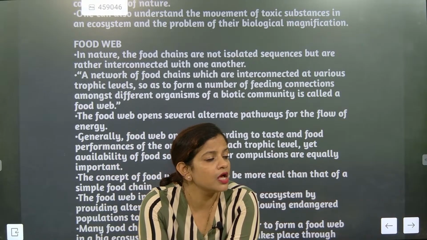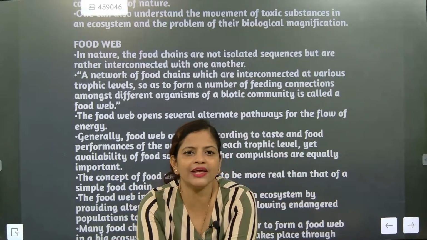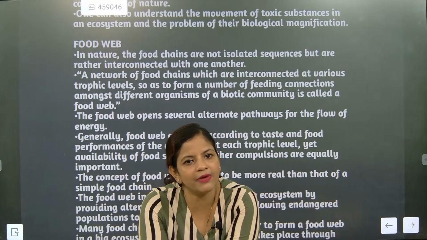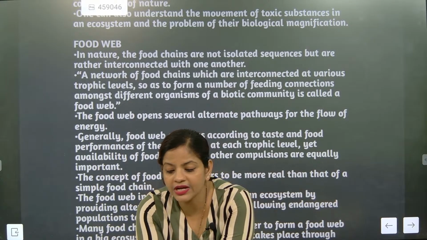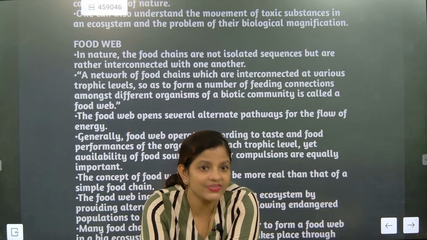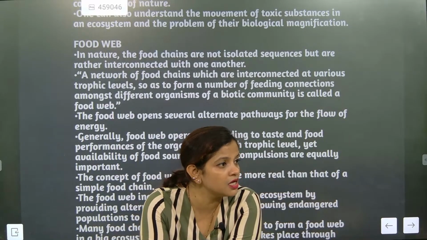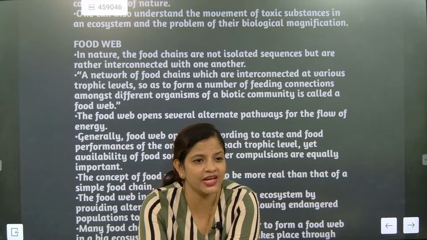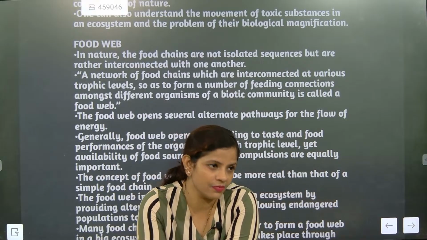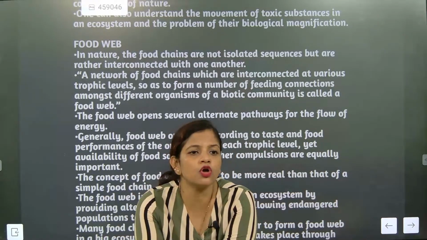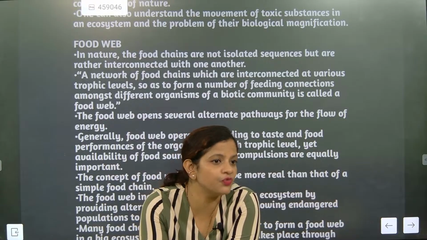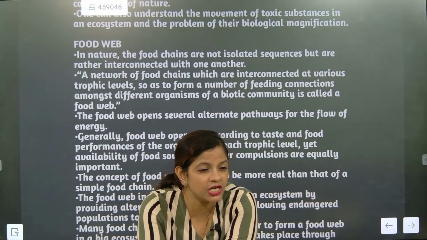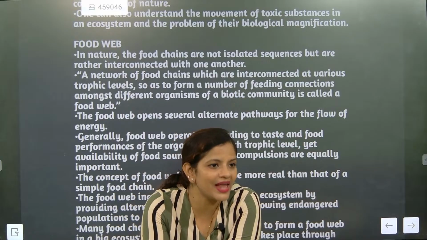So that means we can interconnect. Like carrot and radish are not only eaten by rabbit. Correct? They can be eaten by humans also, and by other herbivorous organisms. So the interconnection of food chains makes a food web. Understood? So which one is more complex? The complex structure is the food web, where the energy transportation and energy flow is in a very complex form.